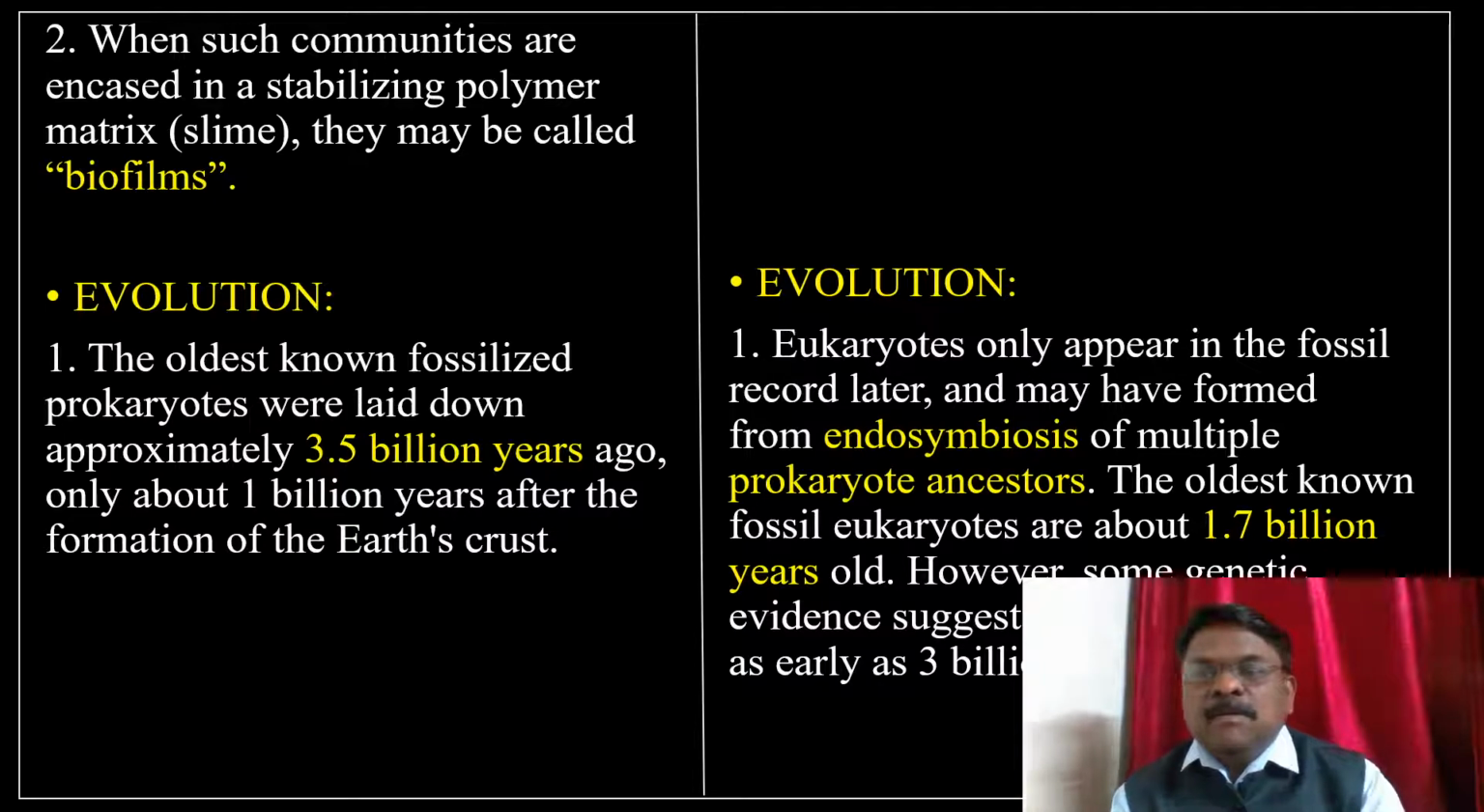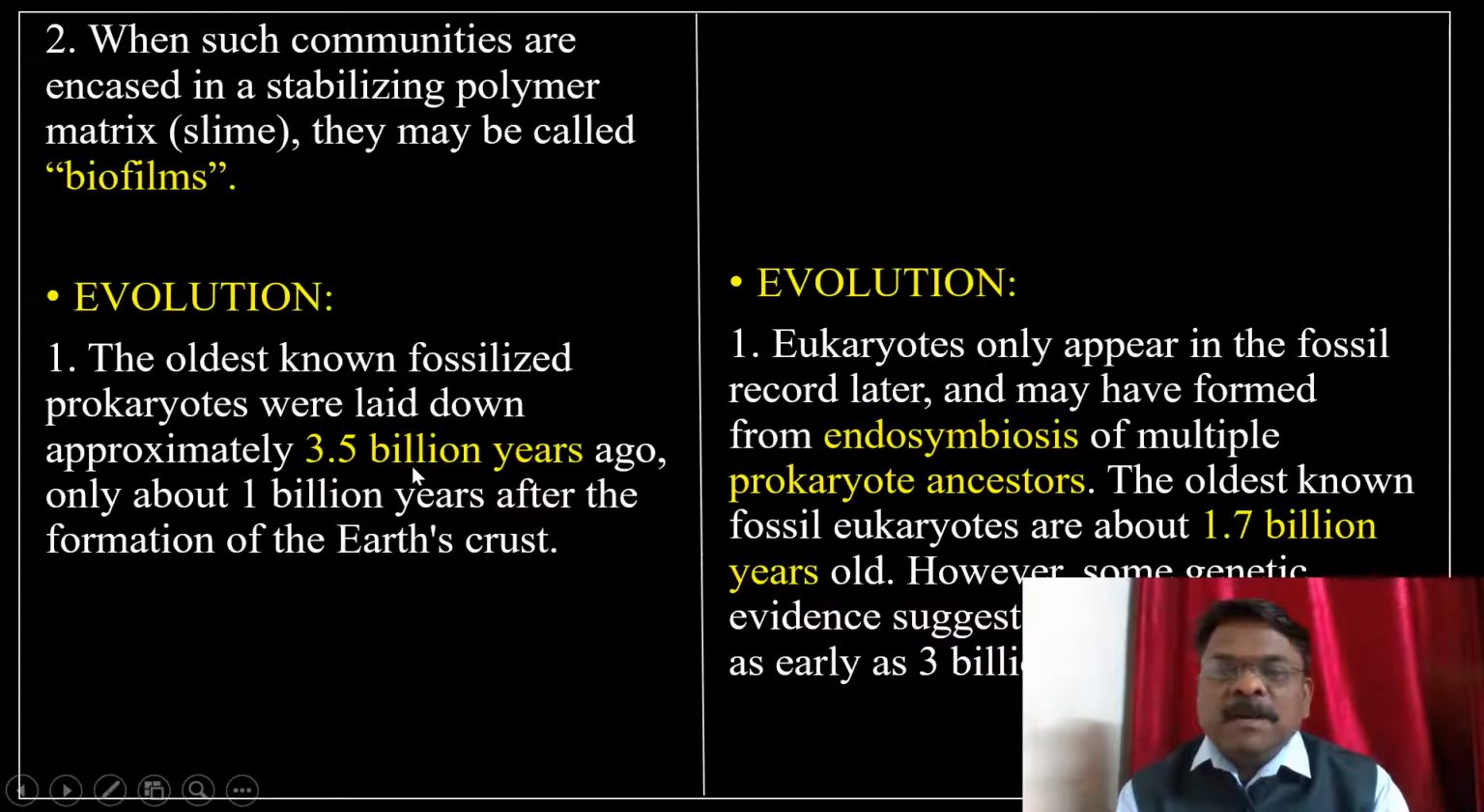Now look at evolution. The oldest known fossilized prokaryotes were laid down approximately 3.5 billion years ago, only about 1 billion years after the formation of the Earth's crust. Eukaryotes only appear in the fossil record later and may have formed from endosymbiosis of multiple prokaryote ancestors. The oldest known fossil eukaryotes are about 1.7 billion years old. However, some genetic evidence suggests eukaryotes appeared as early as 3 billion years ago.